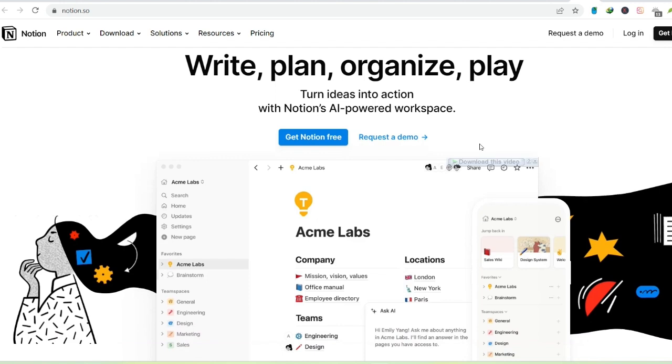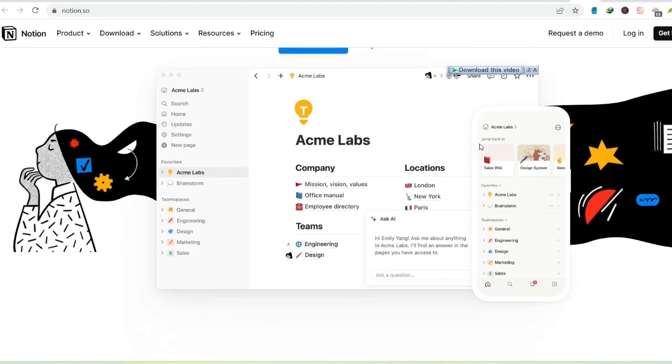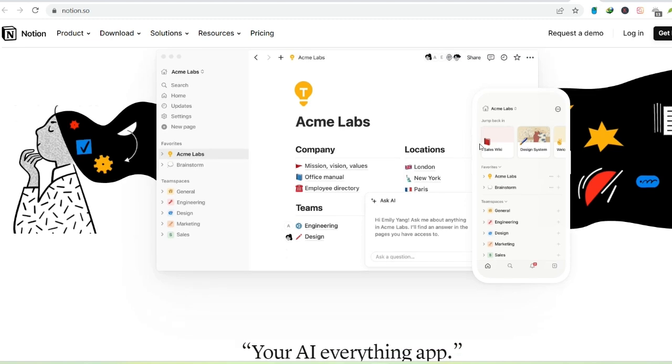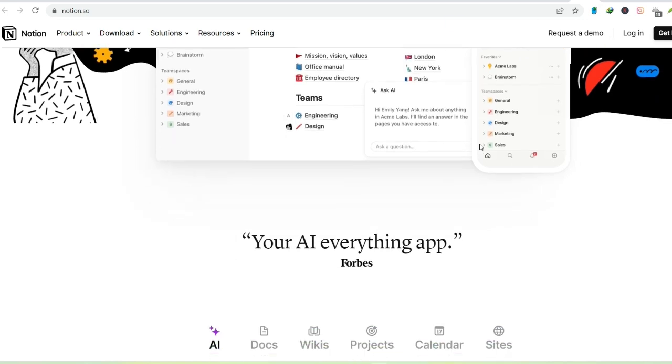Fear not, fellow organization enthusiasts. Today's deep dive tackles the free tier of Notion, exploring its limitations and how you can leverage it for maximum benefit. Buckle up and get ready to unlock the free Notion life.